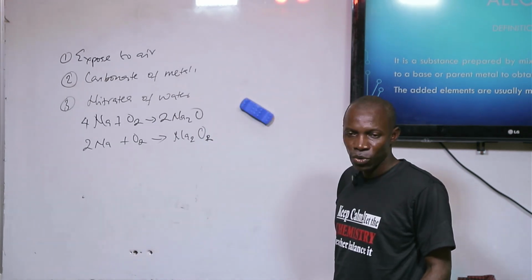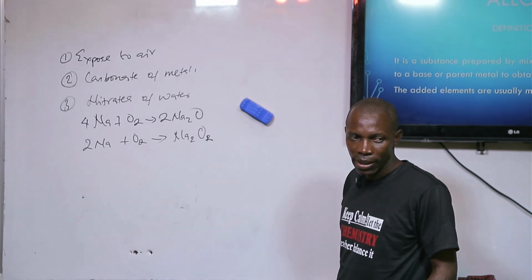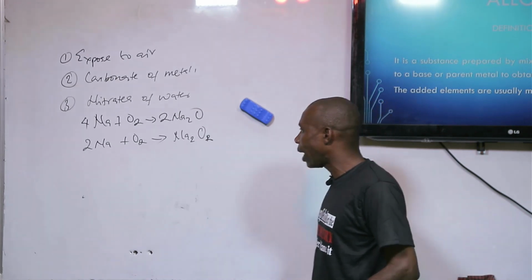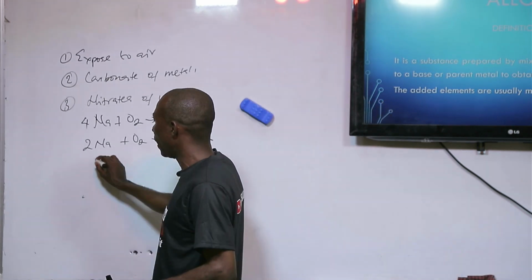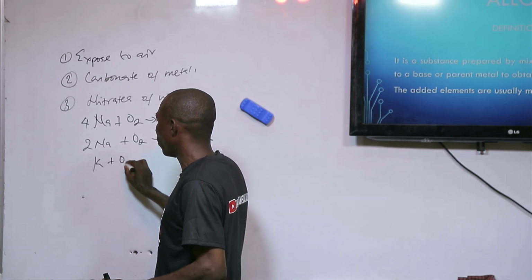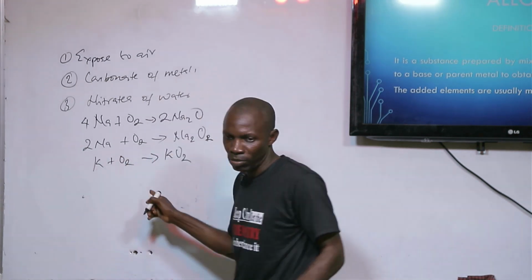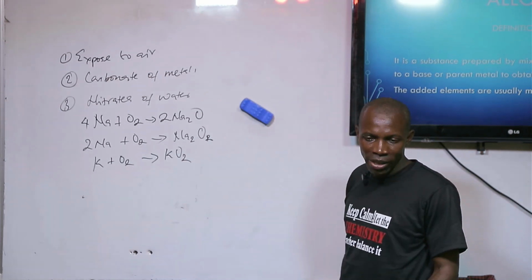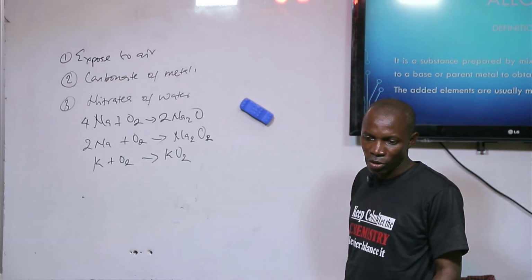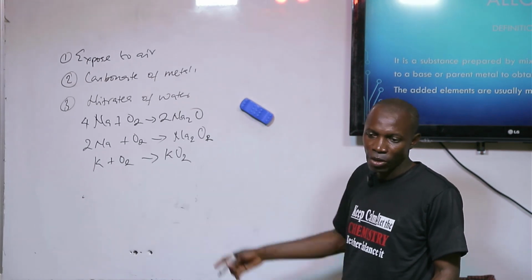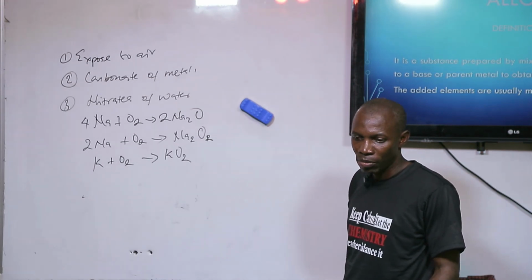When potassium is heated in excess supply of air, it will form superoxide of potassium.